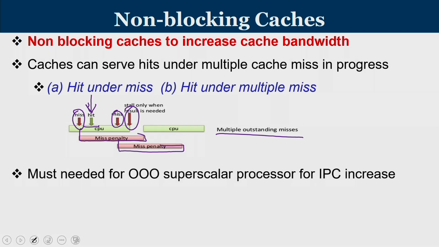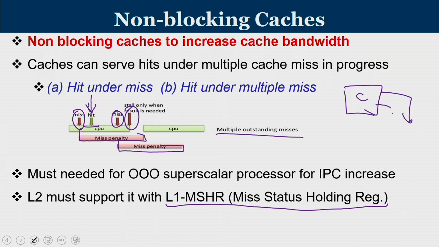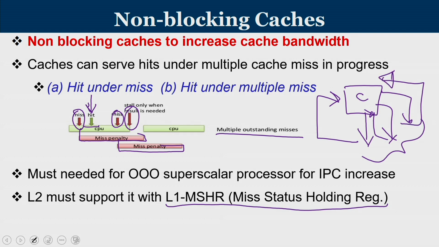It is a must needed for out of order superscalar processors for IPC increase, and L2 must support it with L1 MSHR, its miss status holding register. So the scenario is when you have a cache memory from which multiple misses are processed together, it is called outstanding miss, and this miss data can come back to cache at different timings. We will learn when we learn about multi-core processor why they are coming back at different timings.